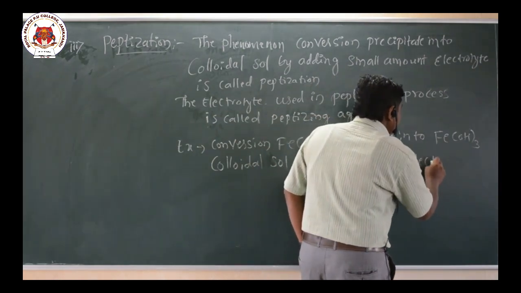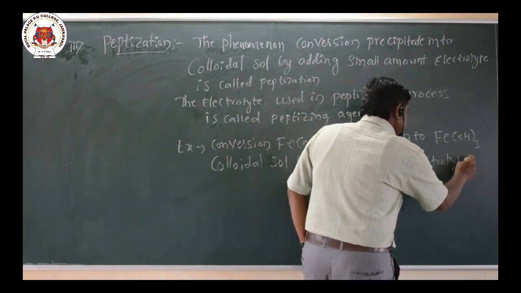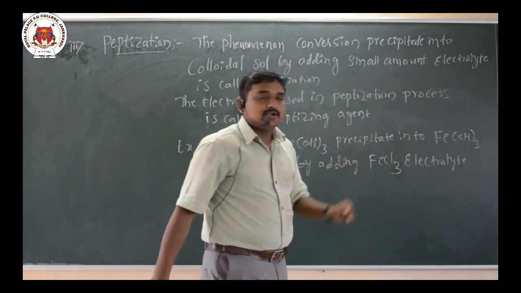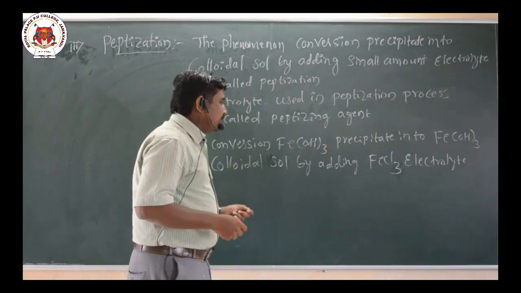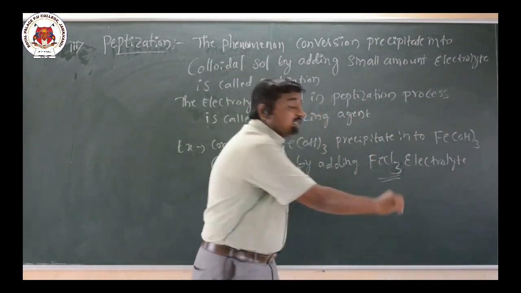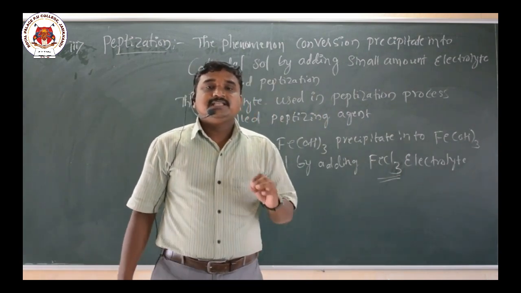Here the ferric hydroxide precipitate is converted into colloidal ferric hydroxide. We add a small amount of FeCl3, and this FeCl3 acts as a peptizing agent.